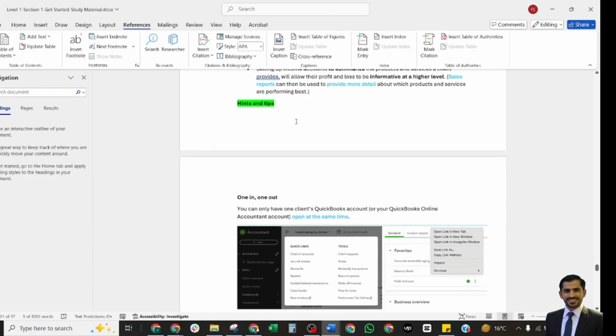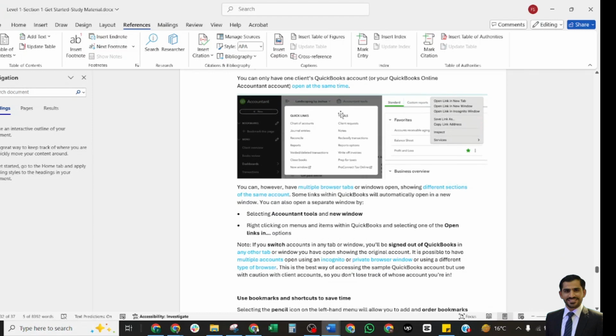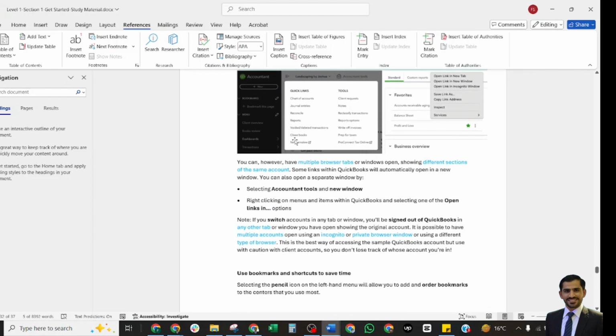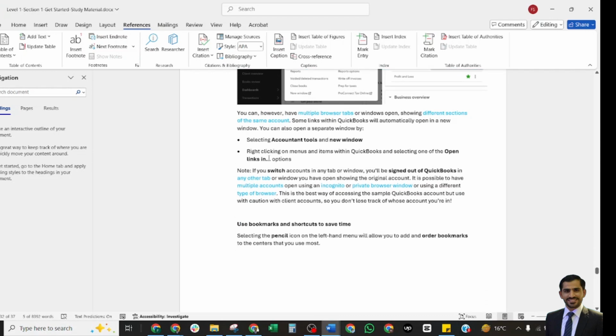There are some tips for accountants. You can only have one account active at a time, either your client's books or your accountant account. This is a screenshot of the accountant tools, and you can also have multiple browser tabs or windows open showing different sections of the same account.